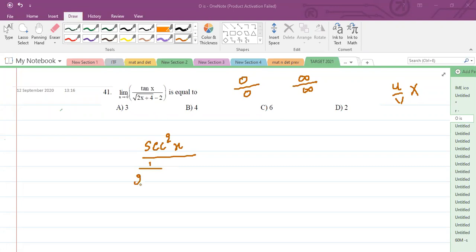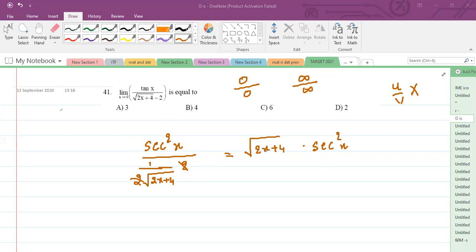1 divided by 2 into square root of 2x plus 4 into 2 into 2. So 2 and 2 cancel, and the derivative of minus 2 will be 0. Now I can write this as square root of 2x plus 4 into sec square of x.